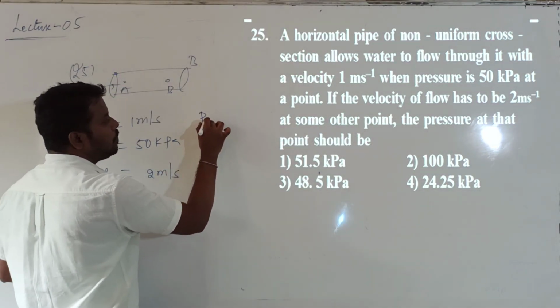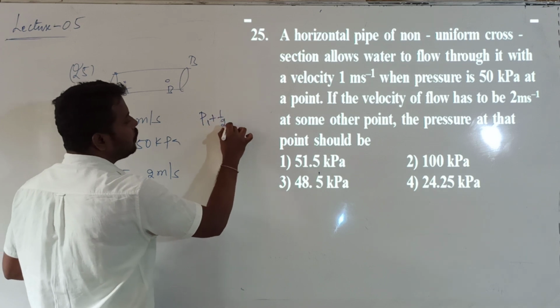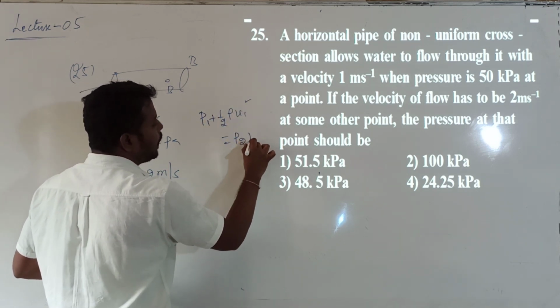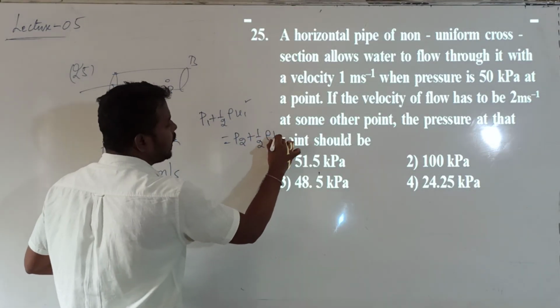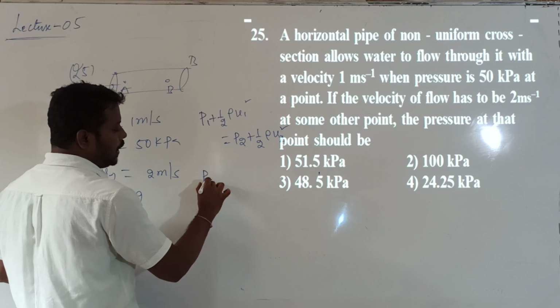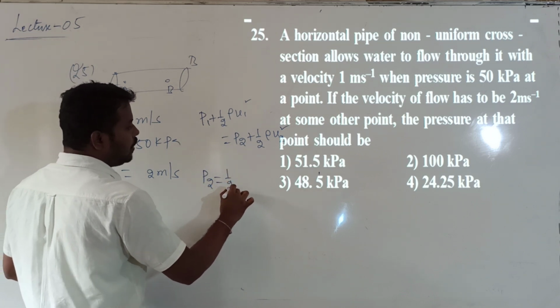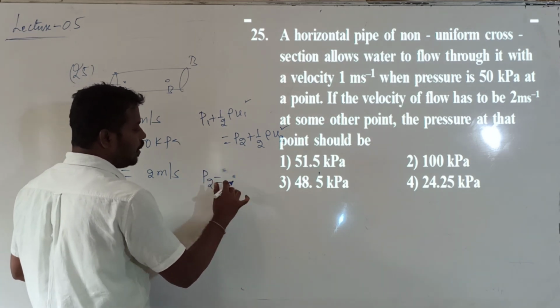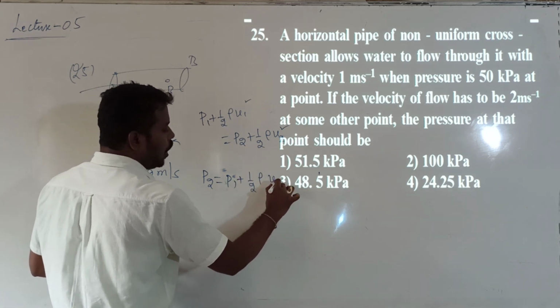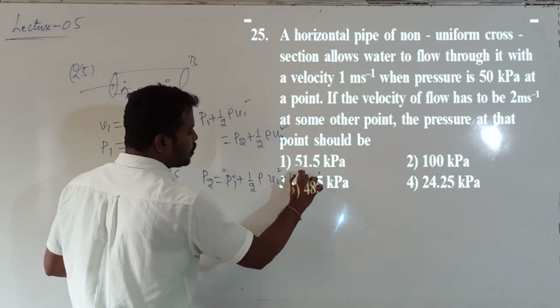So let me calculate. Applying Bernoulli's theorem, P1 plus half into rho into V1 square is equal to P2 plus half into rho into V2 square. Correct? So the value of P2 is equal to P1 plus half into rho into V1 square minus V2 square.